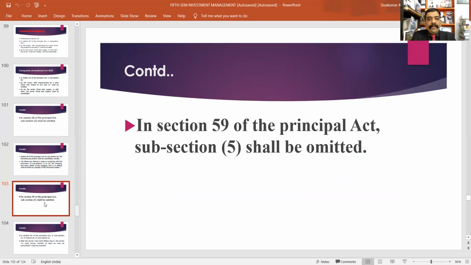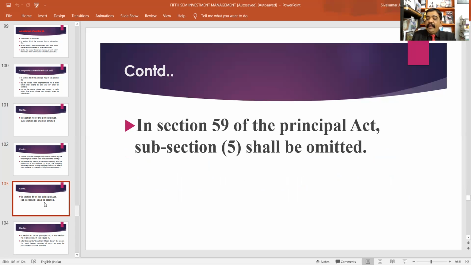Then, there is an amendment to Section 59. In Section 59 of the Principal Act, subsection 5 shall be omitted. Section 59 is related to the rectification of the register of members. Subsection 5 shall be omitted. First of all, I will read the existing subsection 5 of Section 59. Please listen.